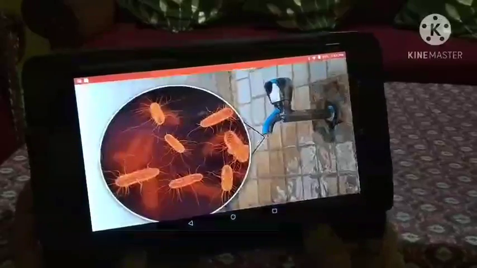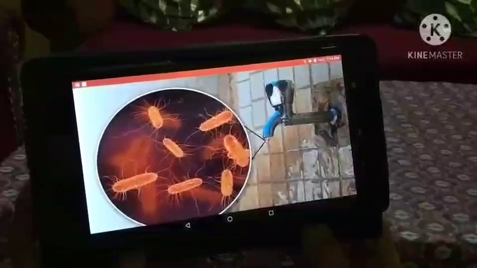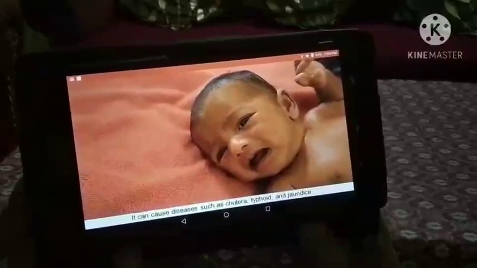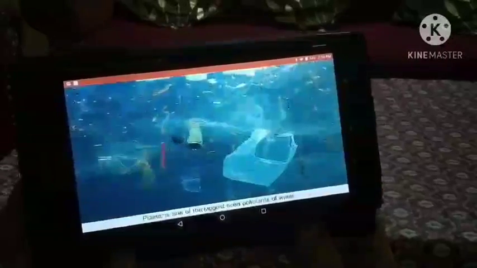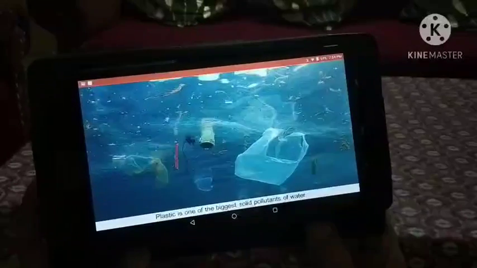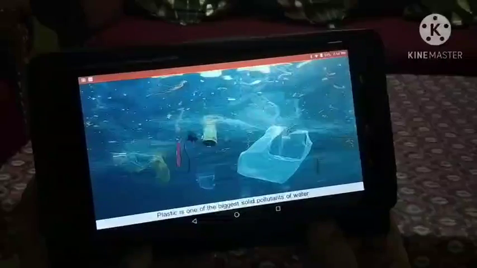When the water containing these pathogens is ingested by us, it can cause serious diseases such as cholera, typhoid, and jaundice. Let's not forget about plastic, which is one of the biggest solid pollutants of water. It is dumped into rivers and oceans on a daily basis.